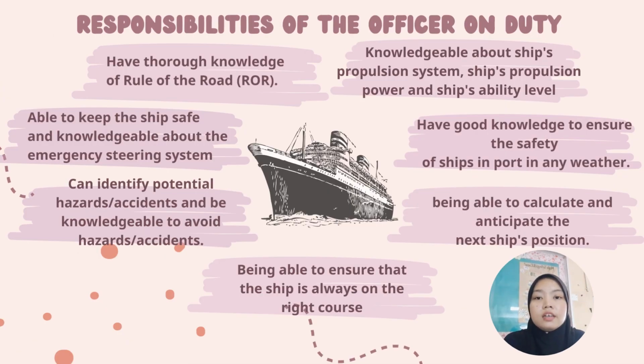The second slide is the responsibilities of the officer on duty. It has seven points. The first is to have true knowledge of the rule of the road. Second, to be able to keep the ship safe and be knowledgeable about the emergency steering system. Third, to identify potential hazards or accidents and be knowledgeable to avoid accidents in future. The fourth is being able to ensure that the ship is always on the right course. Fifth, to be knowledgeable about the ship propulsion system, the power and the ship's ability level.